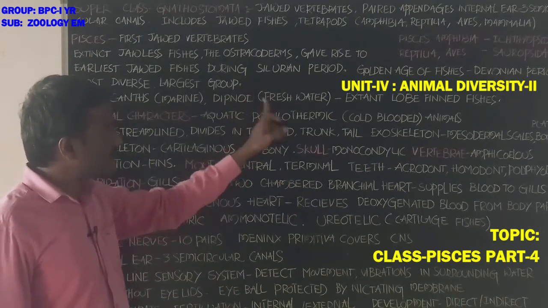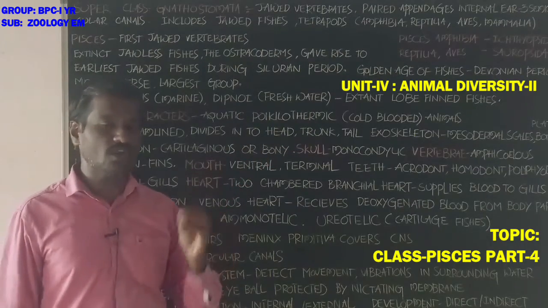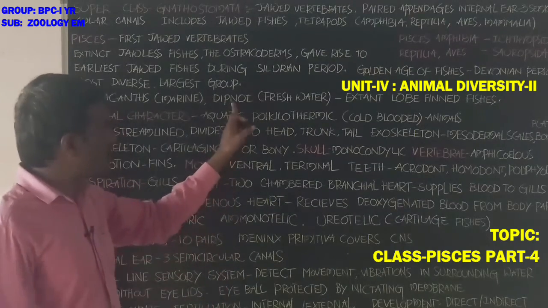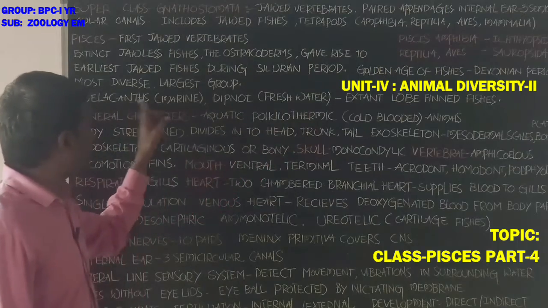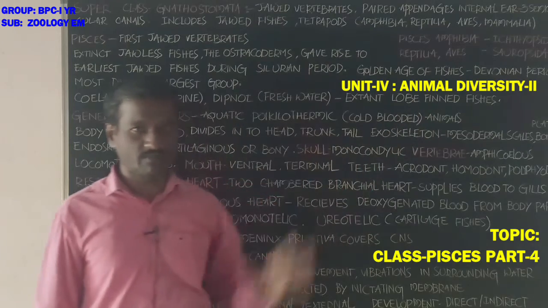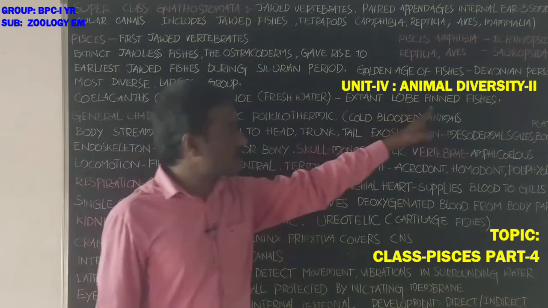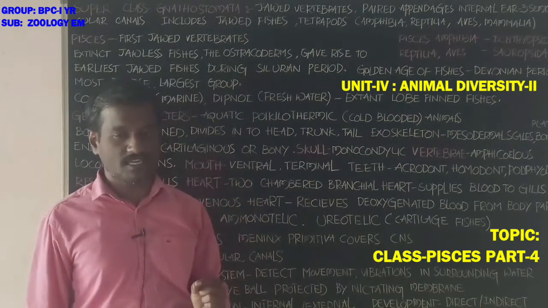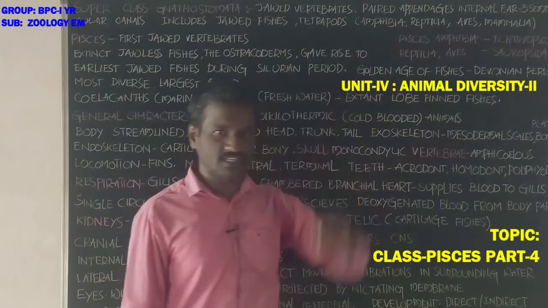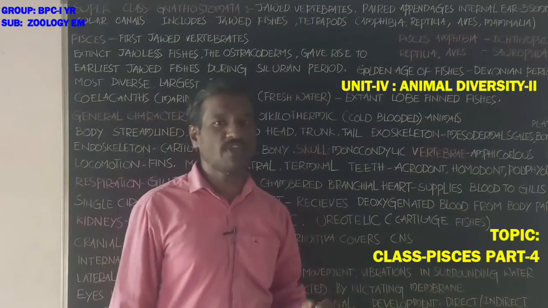Dipnoi fishes are freshwater fishes, for example Neoceratodus, Protopterus and Lepidosiren. Both are extant lobe-finned fishes. The inner part of the fin shows a lobe-like structure. Coelacanths and Dipnoi are extant lobe-finned fishes.